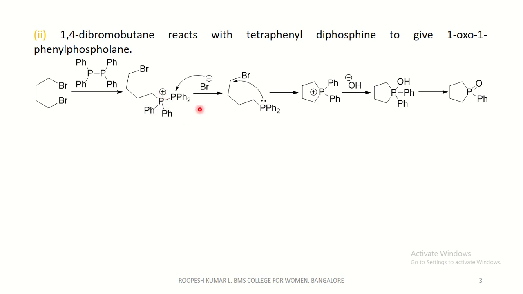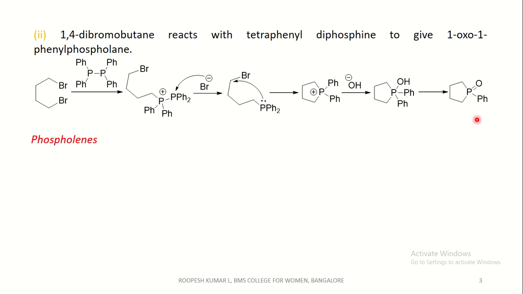phosphonium ion. This bromide ion, which is eliminated in the first step, attacks this phosphorus with the breakage of this bond, which neutralizes the positive charge on phosphorus. We get this one, and again the lone pairs on phosphorus attacks this carbon with the elimination of a bromide ion. We get a cyclic phosphonium ion. This on reaction with base we get this compound, and the lone pairs on oxygen shifts to form a double bond with the elimination of a benzene to form 1-oxo 1-phenyl phospholane.